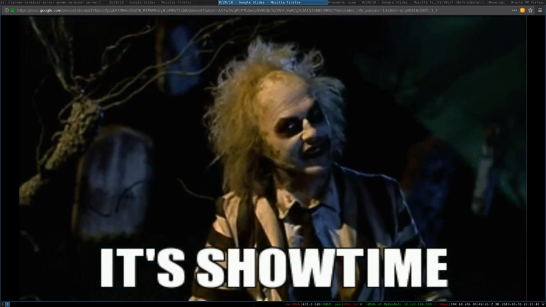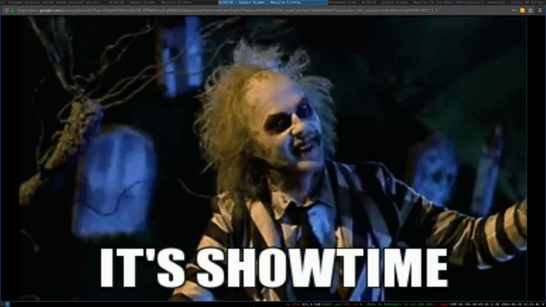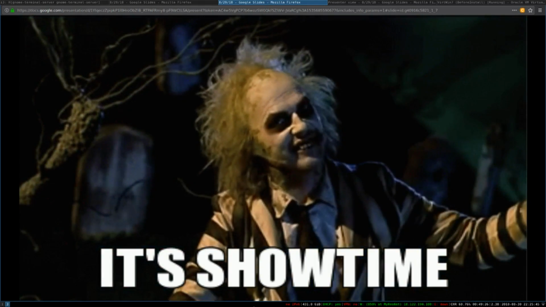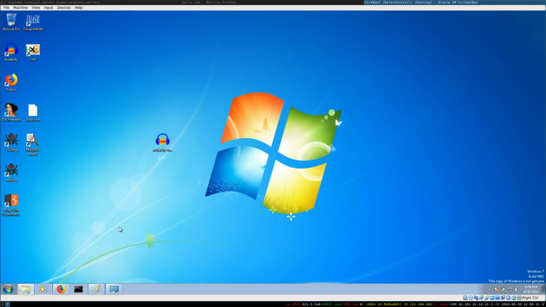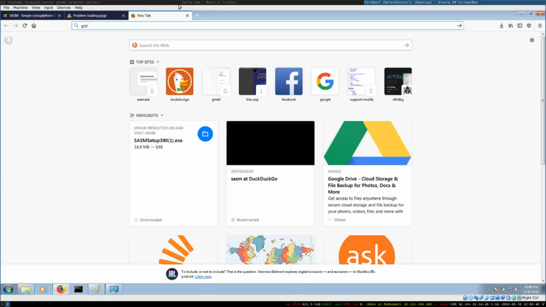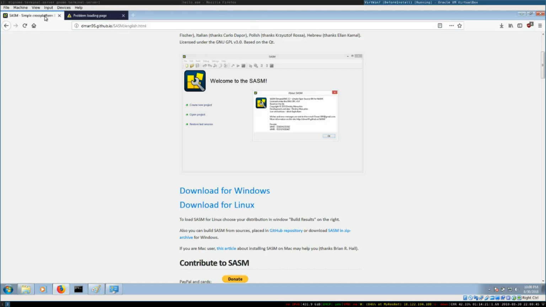Now I will show you how to install NASM or SASM on Windows. So this is how you install SASM. First of all, open up your browser, and then type in SASM. The link is also in our instructions. What we want to do is click on this link to download for Windows.